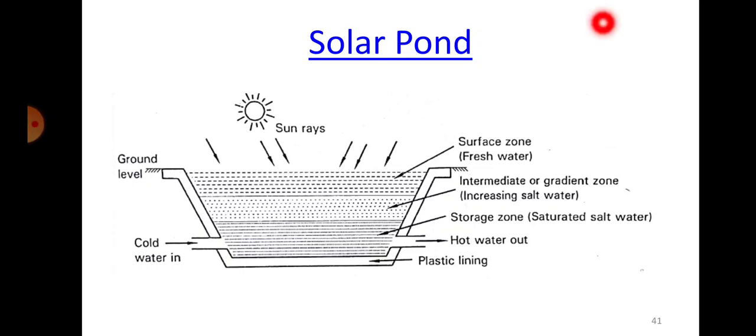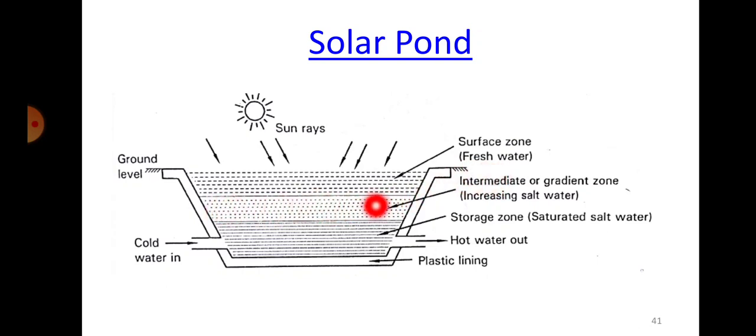So as you can see here, in the case of a solar pond, there are 3 layers that are made in the pond. It's artificially made. We are not talking about an actual pond. It's created in such a way that water will be stored in it, and we are using solar energy to heat the water. So you have a top level, called the surface zone, where we have fresh water. There is no salinity or any kind of salt content in that. Then we increase the salt content and have another layer in the second.